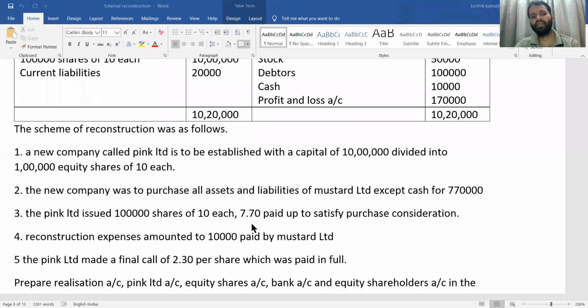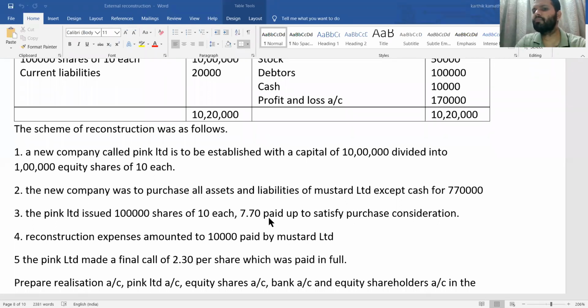So what about the remaining? Pink Limited made a final call of the remaining 2.30 per share, which was paid in full. So that is one more adjustment, for which you need to pass a journal entry. Next, reconstruction expenses amounted to 10,000, paid by Mustard Limited. Here it is specifically mentioned that the reconstruction expenses are paid by Mustard Limited, which is a transferor company.